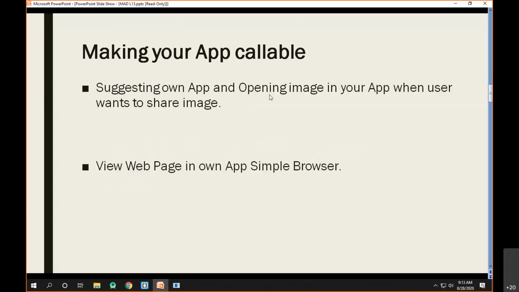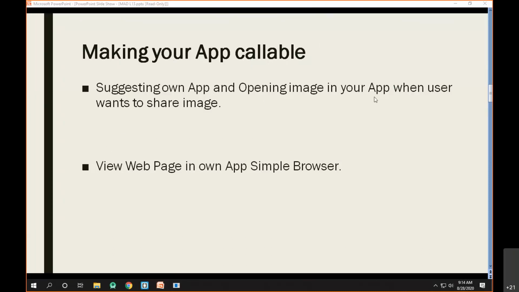Now, let's try to understand it in terms of an example. I call it making your app callable. So what do we mean by that? Whenever we want to handle any built-in data in your Android, just like the built-in apps, I want my app to be suggested by the Android operating system.